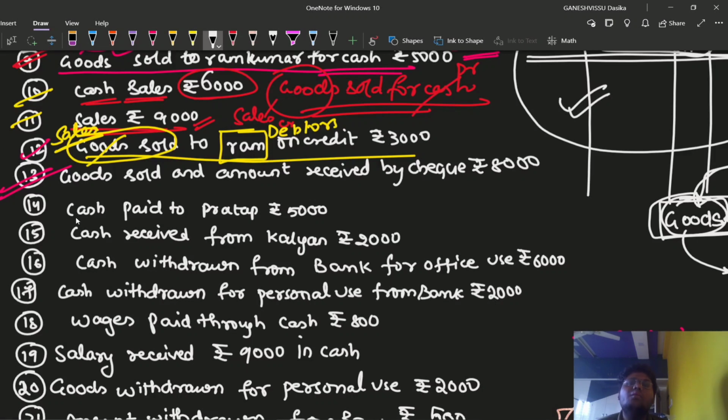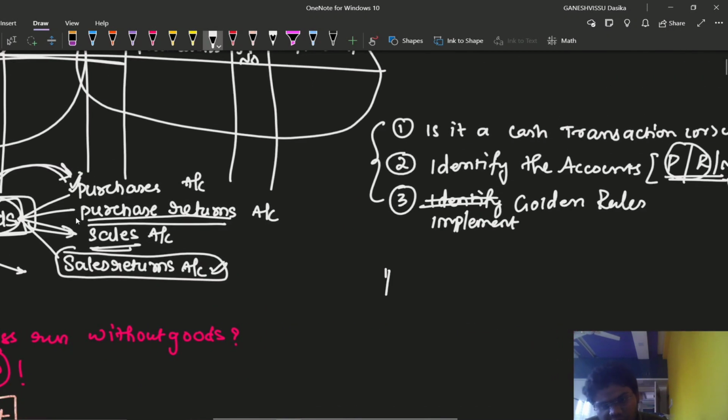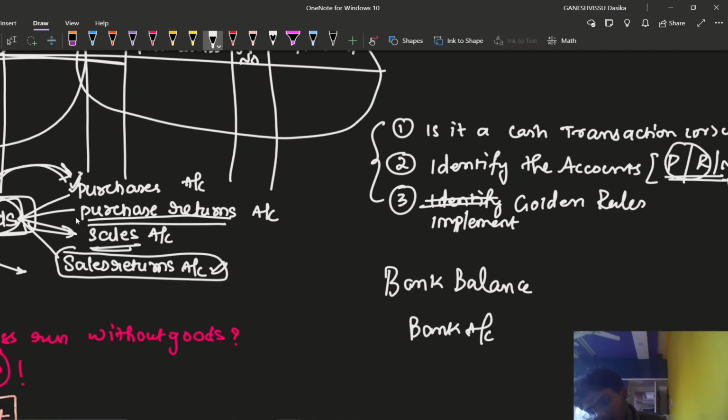But of course, the amount is received by check here. So what is coming in? Check is nothing but bank. Bank account is like what? Bank is like an asset, right? Bank is like an asset. Bank account is a personal account. I'll write here: bank balance and bank account. Bank balance is nothing but an asset. Bank account is a personal account.